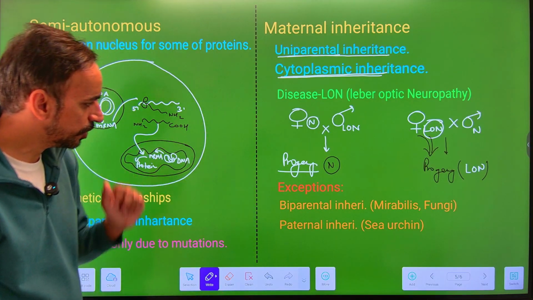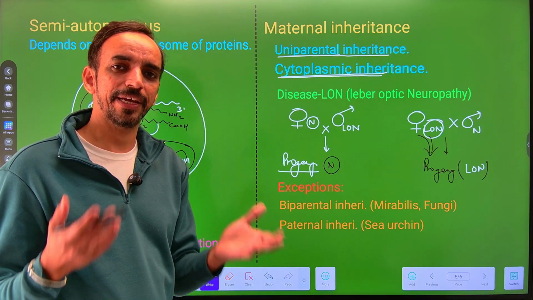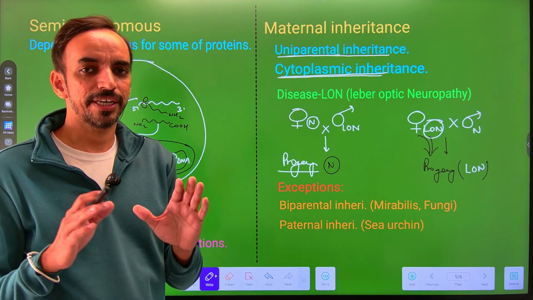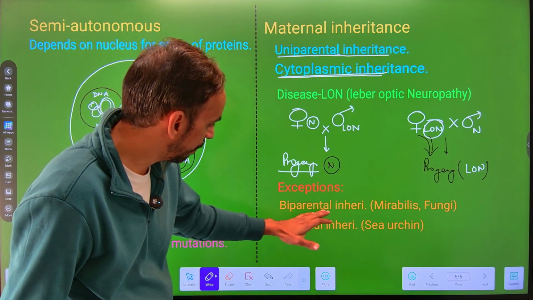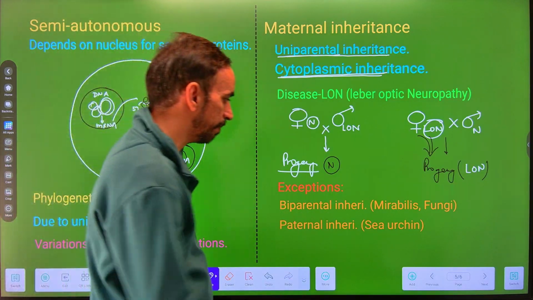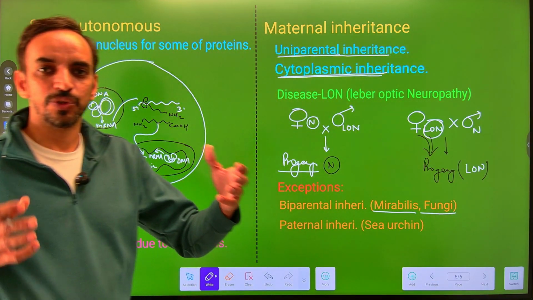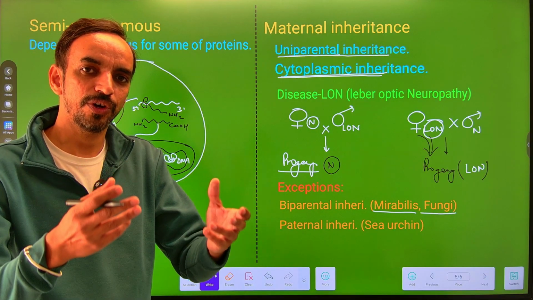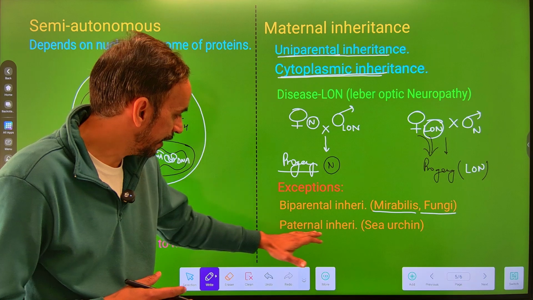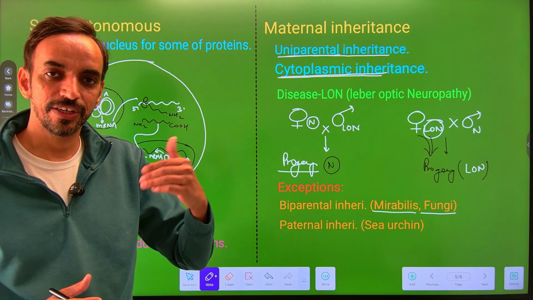Now next we also have some exceptions. As we have already said, in biological systems there are exceptions, and the exception is biparental inheritance, which is observed in plants like Mirabilis jalapa and fungi, where both parents contribute the cytoplasm.